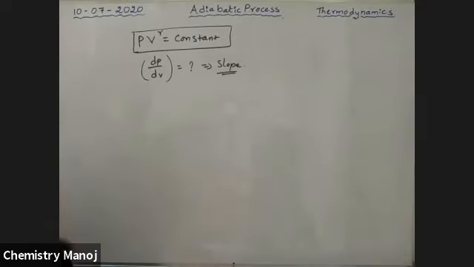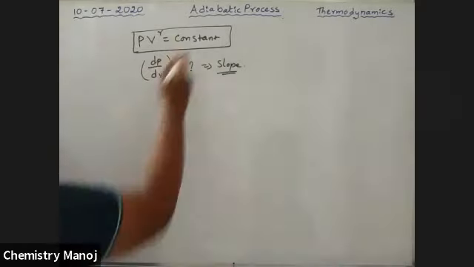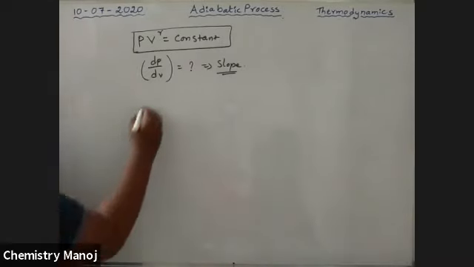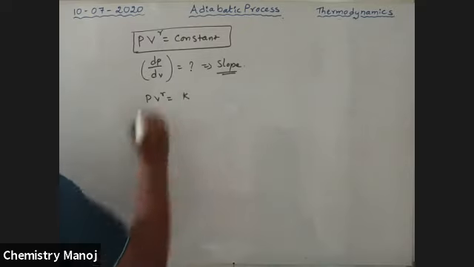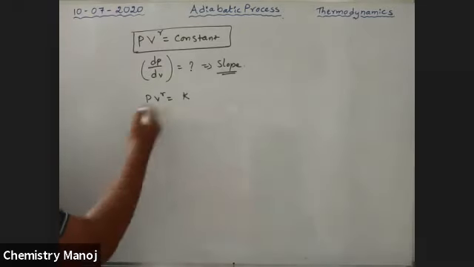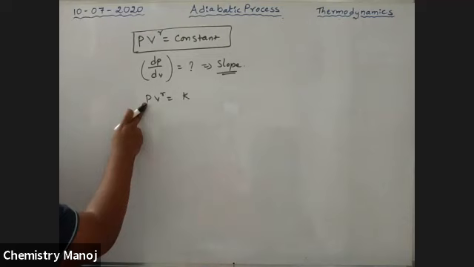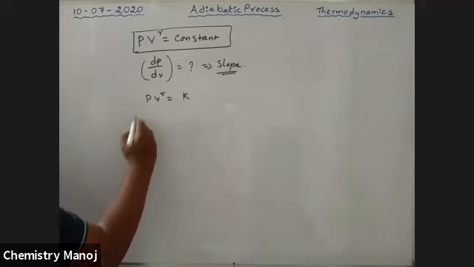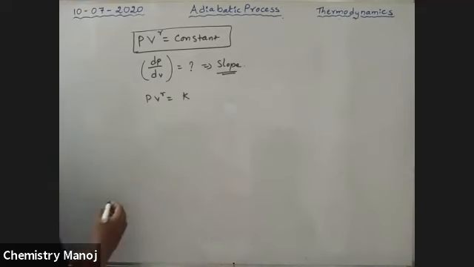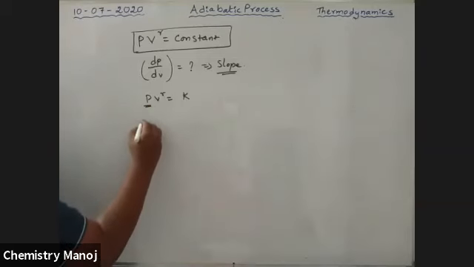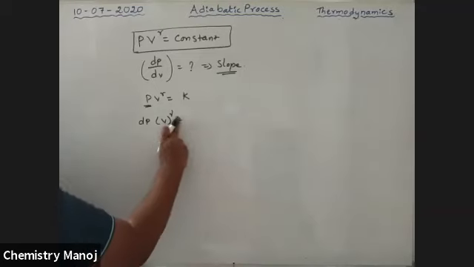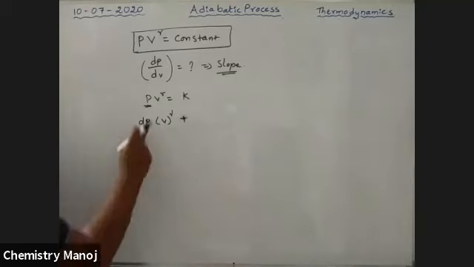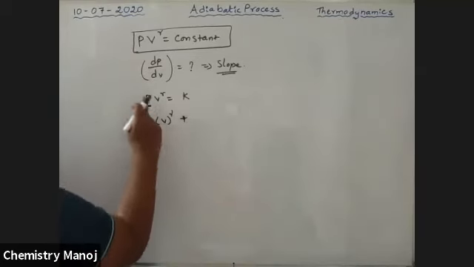I am trying. PV to the power gamma is equal to constant, let it be K. Differentiate both sides with respect to V, with respect to P and with respect to the other variable. First, with respect to P: dP into V to the power gamma is equal to plus, by the product rule, here volume is constant.